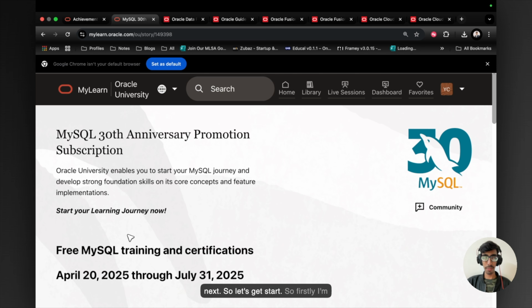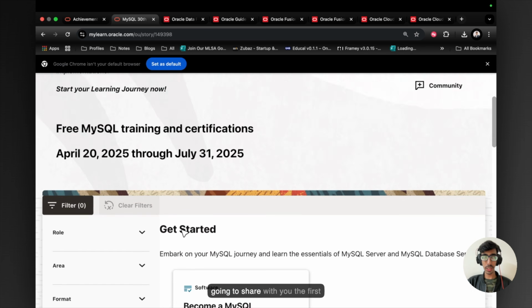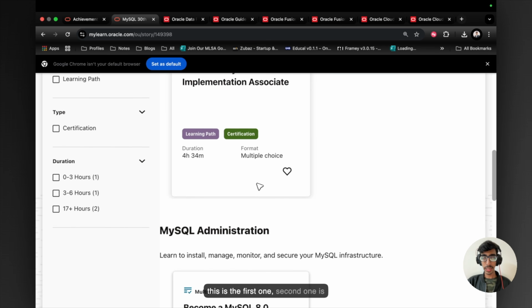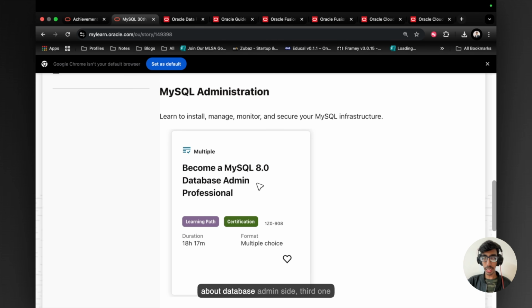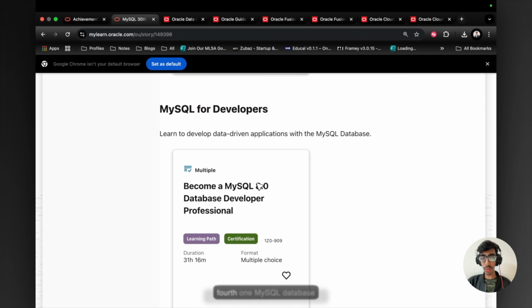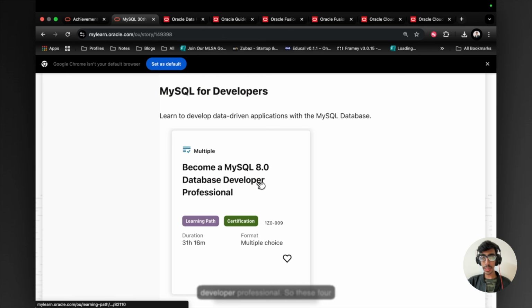So let's get started. Firstly, I'm going to share the first certification, how to become a MySQL Implementation Associate certified. So this is the first one. The second one is about the database admin side. The third one is about HeatWave MySQL Implementation Associate. And the fourth one, MySQL Database Developer Professional. So these four certifications are free right now in MySQL specifically.